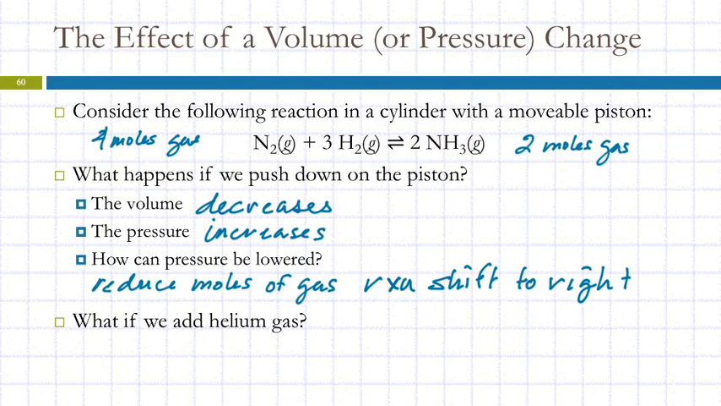And we're like, well, what do we do here? Does adding helium to this container change the pressure? Yeah, it does. Adding helium increases the pressure. How can the pressure be lowered? By shifting to the side with fewer moles of gas. So it'll shift to the right. So adding helium increases the pressure. That will have the same effect as pushing on the piston, squeezing it together. So it'll shift right.